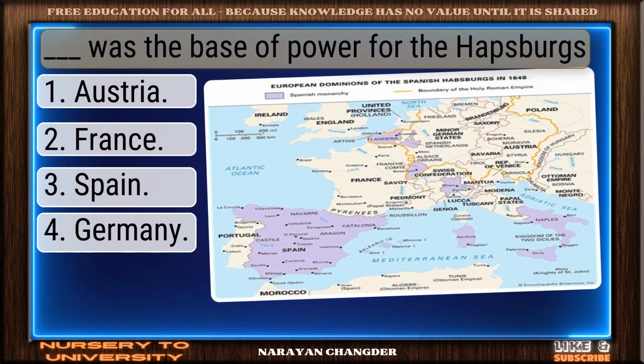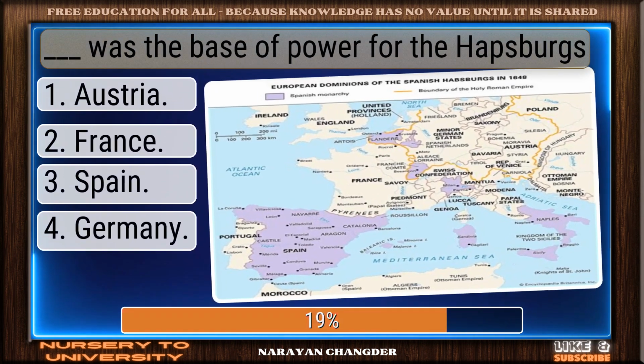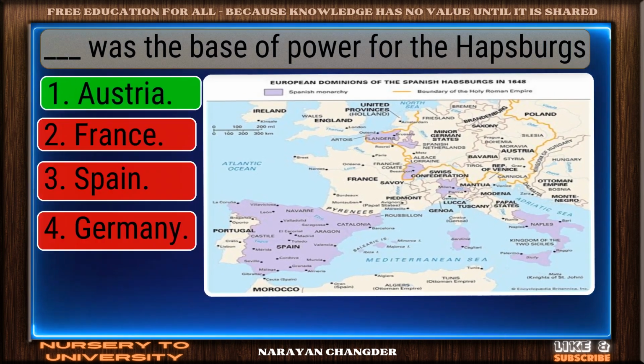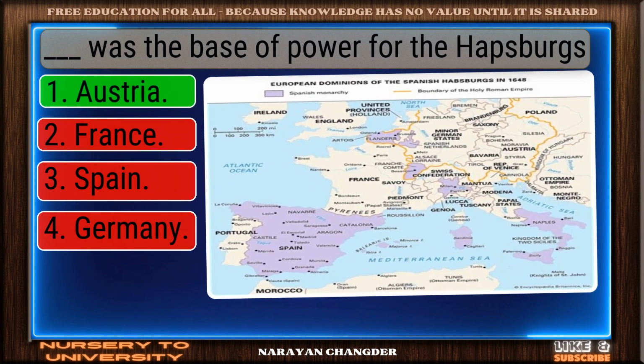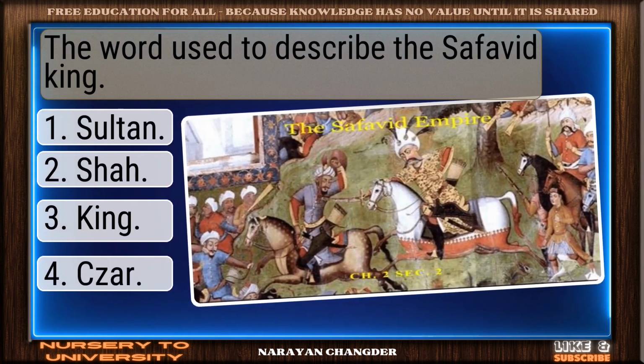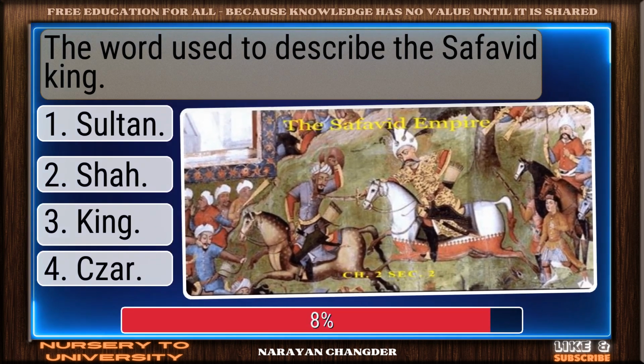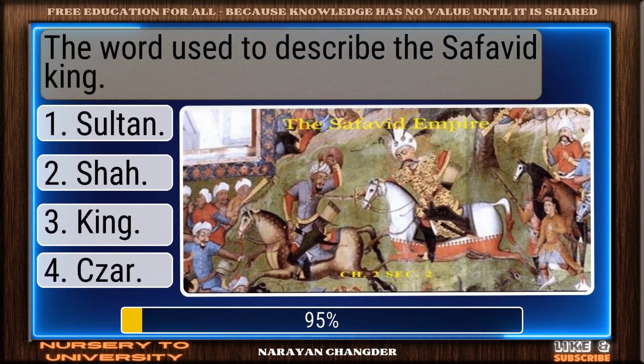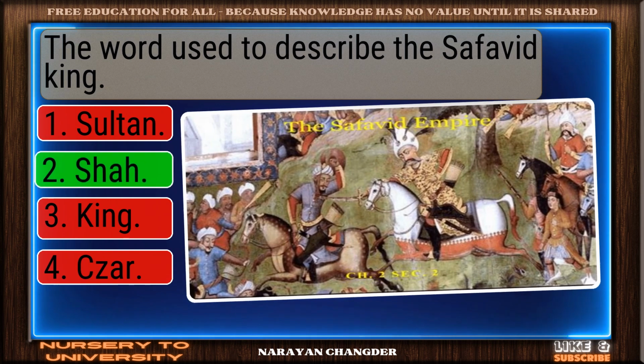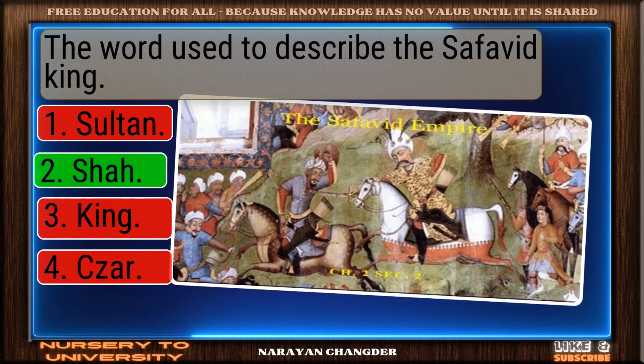Dash was the base of power for the Habsburgs. Bravo, Austria is the answer. The word used to describe the Safavid king. On track. Shah is the correct answer.